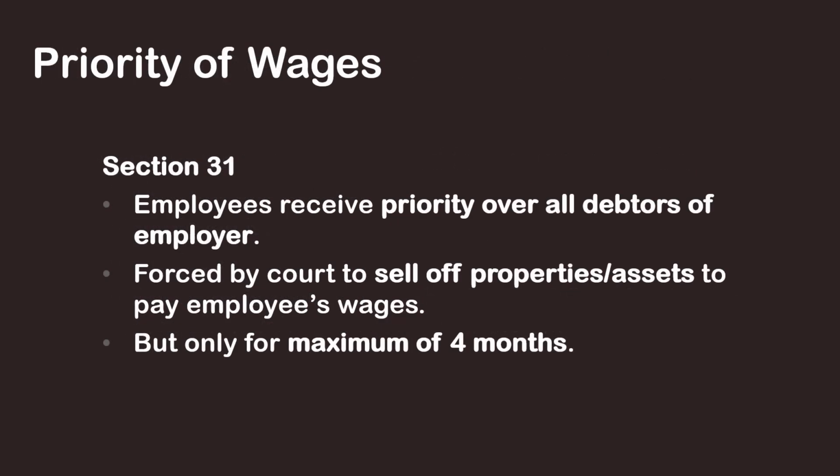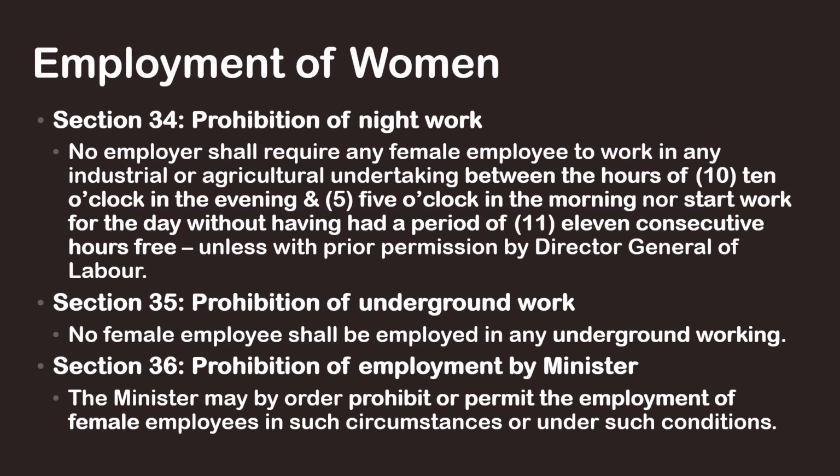Section 31 of the Employment Act mentions that employees receive priority over all debtors of the employer. Employers can be forced by court to sell off properties or assets to pay employees' wages, but only for a maximum of 4 months. In terms of employment of women, Section 34 of the Employment Act prohibits night work for women.